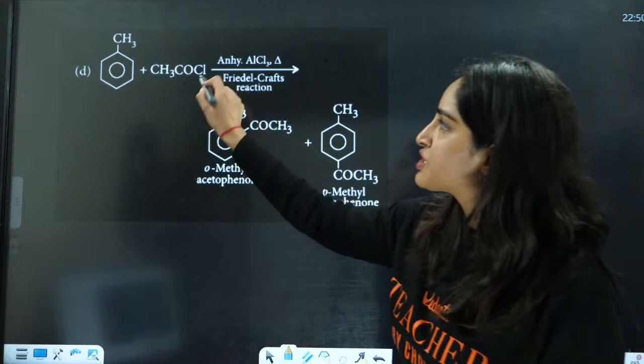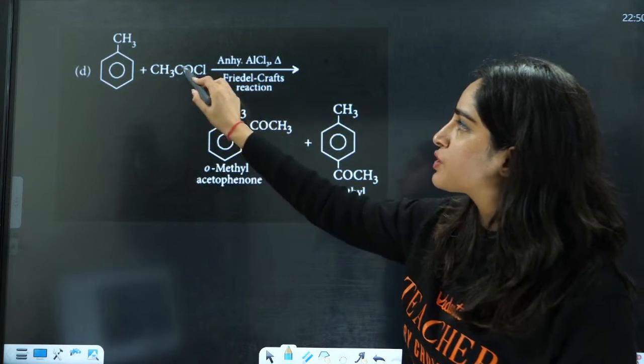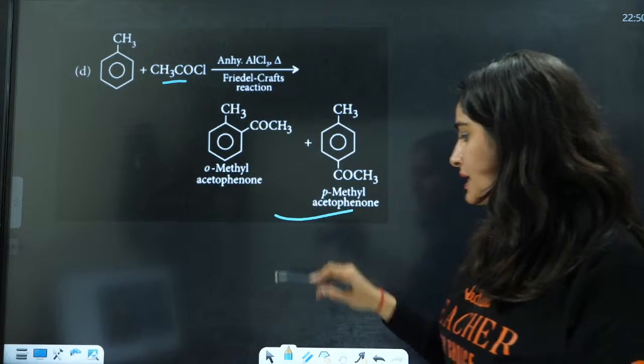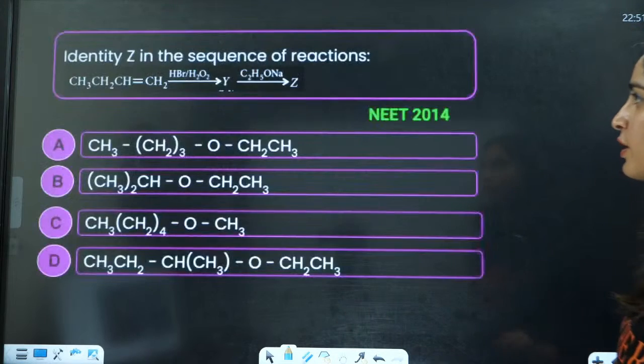Then you have CH3COCl with anhydrous AlCl3, and you will have Friedel-Crafts acylation here, right? Para will be the major product here.